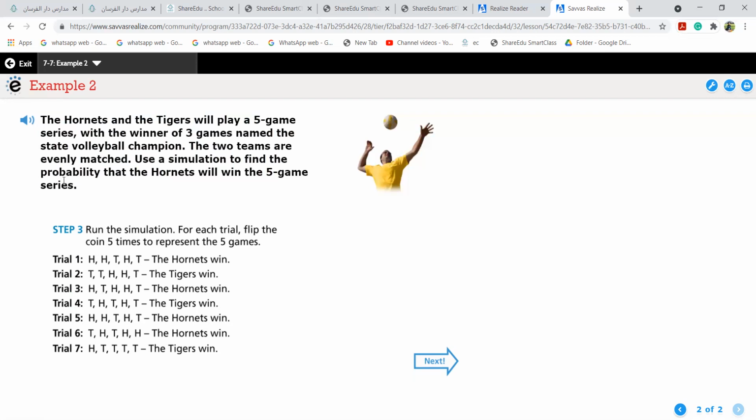Now the question is, find the probability the Hornets win the game. Now tell me, in how many trials are the Hornets winning?